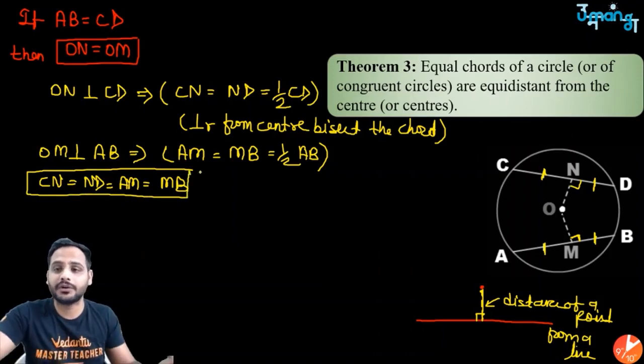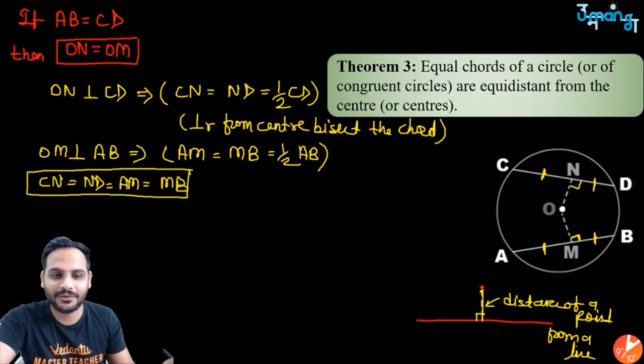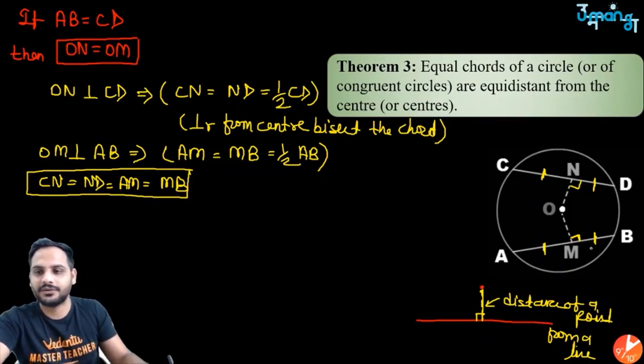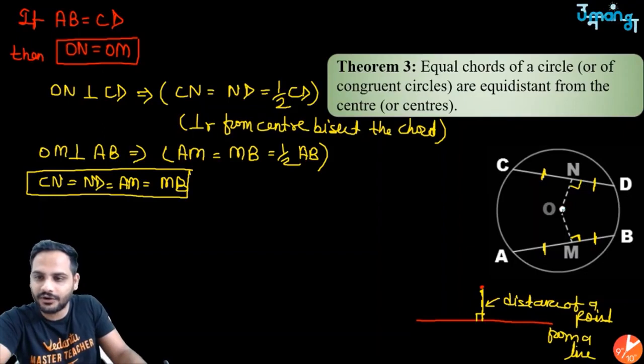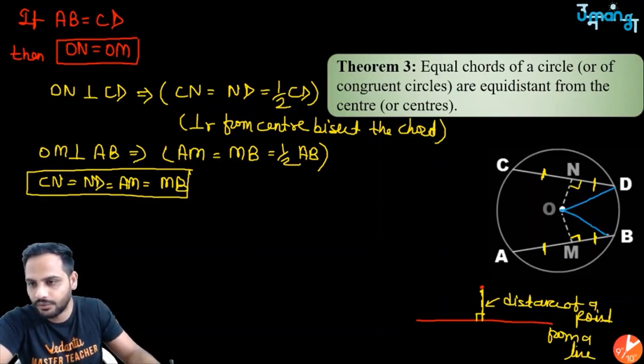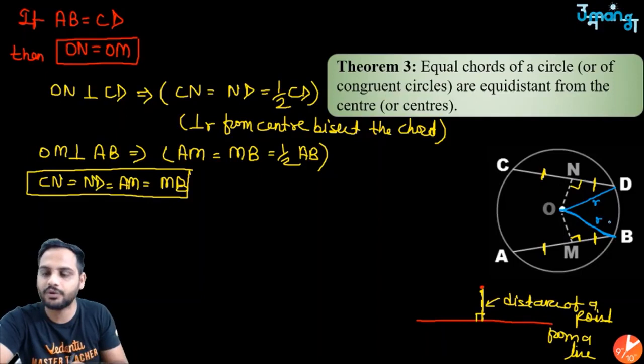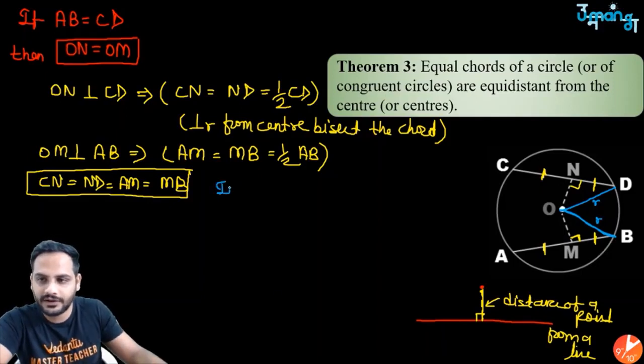Let's talk about the congruency of these two triangles. So triangles you cannot see, so let us draw two triangles. Join O with D and join O with B. I know OD and OB will be equal because they both are radius. So I can say, in triangle OND and triangle OMB,